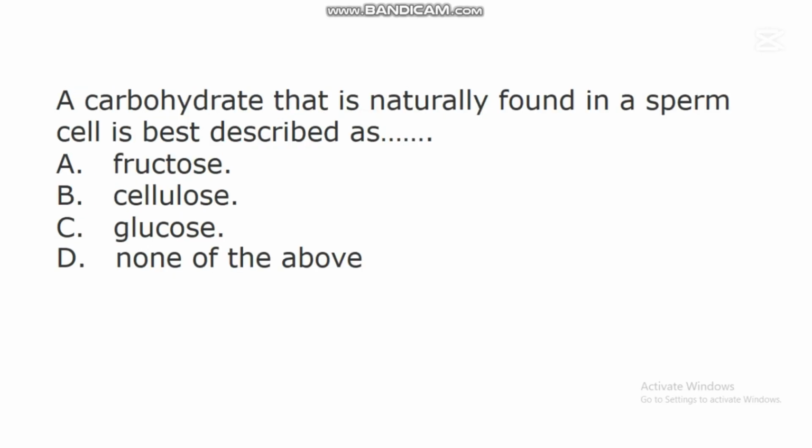The next question says, a carbohydrate that is naturally found in a sperm cell is best described as dash. A. Fructose. B. Cellulose. C. Glucose. D. None of the above. In this question, the correct answer is A.